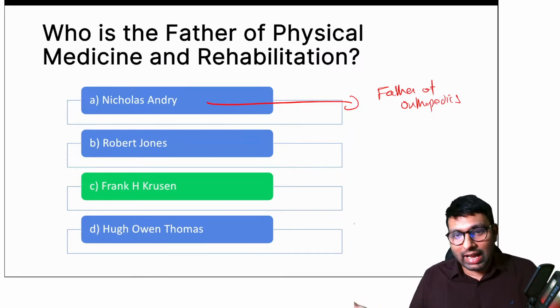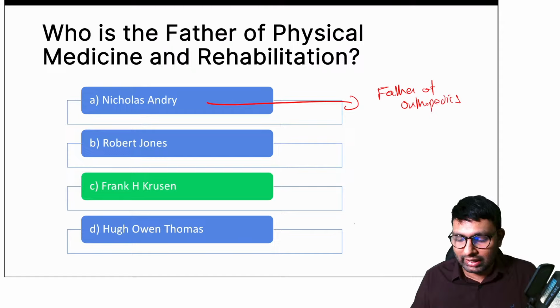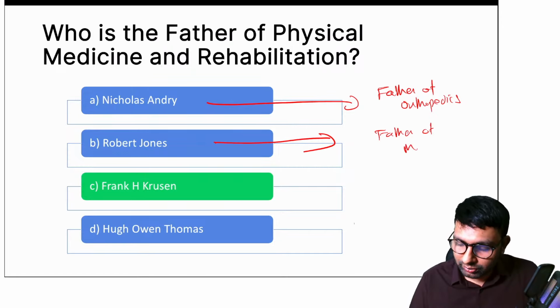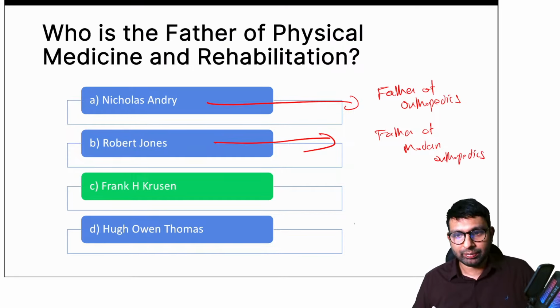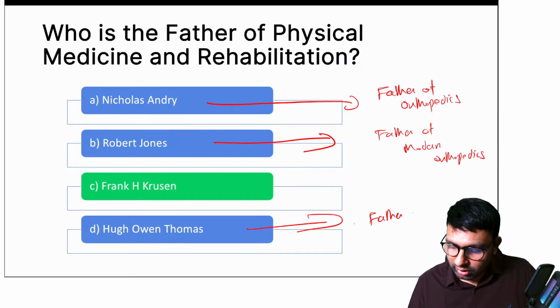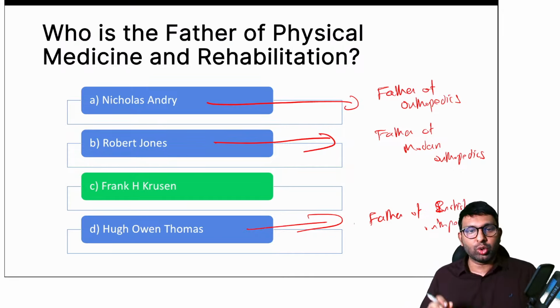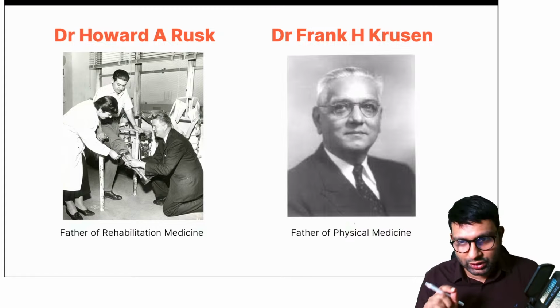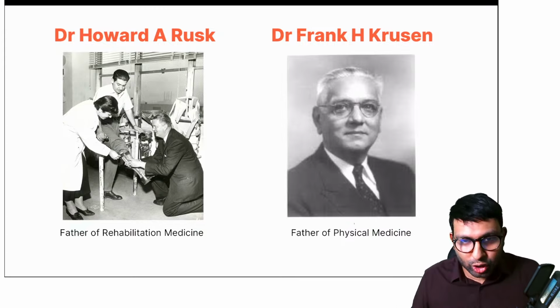But then they wanted an actual orthopedician to be a father, a pioneer in the field, and that is why they made Robert Jones the father of modern orthopedics, and Hugh Owen Thomas is the father of British orthopedics. So if they ask you who is the father of physical medicine and rehabilitation, the answer will be Frank H. Cruzen. But there is a catch here, and yes, Dr. Minakshi, you're right. Dr. Rusk also has a contribution.